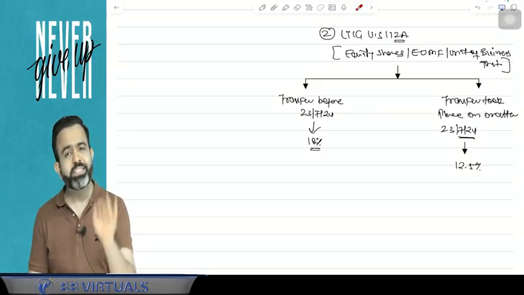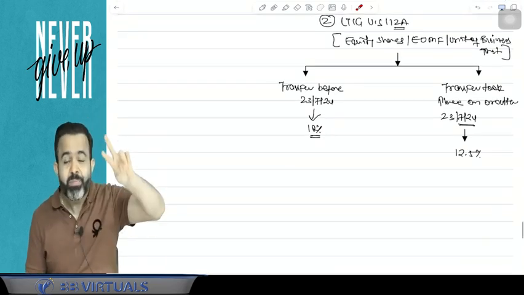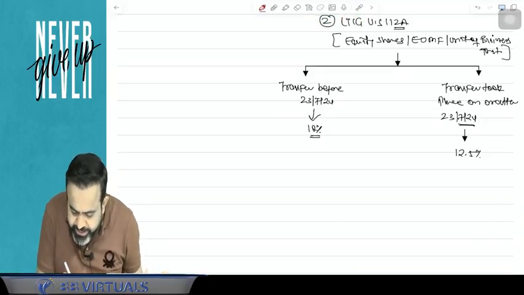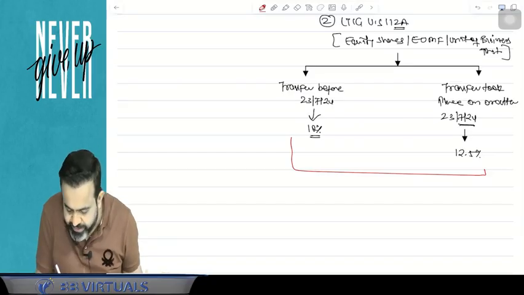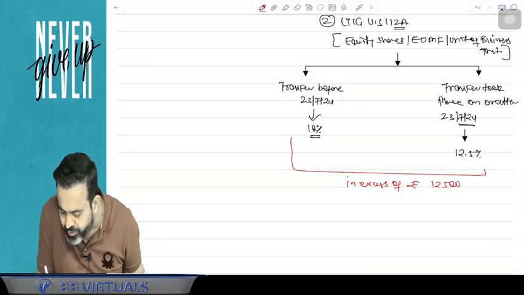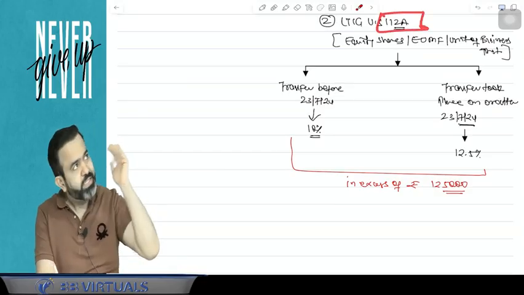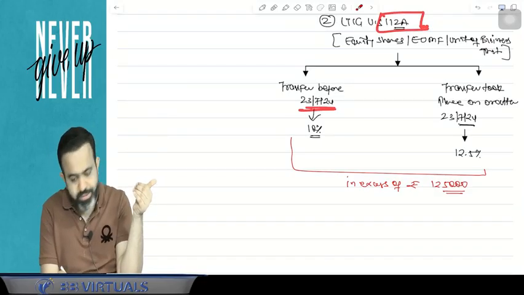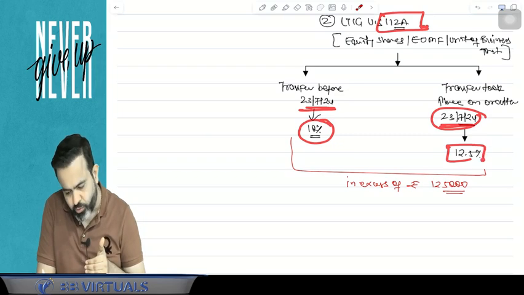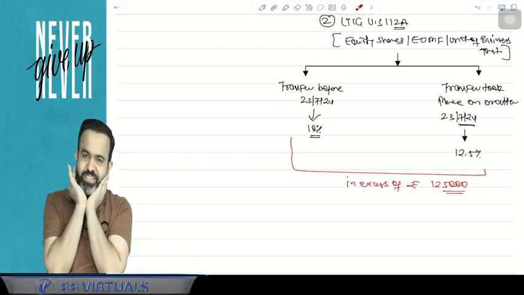But guys, now this limit has been increased from 1 lakh to 1,25,000. And this limit is increased for the whole year. It means now the 10% and 12.5% rates are applicable only in excess of rupees 1,25,000. So if there is a long-term capital gain under section 112A and you transfer before 23rd July, the tax rate was 10%. If you transfer on or after 23rd July 2024, the tax rate is 12.5%. But this tax is applicable only in excess of 1,25,000.